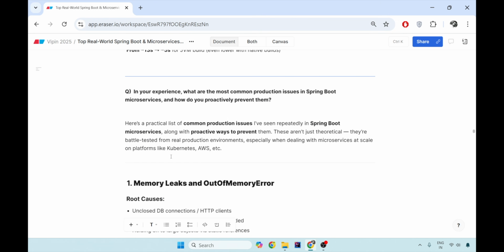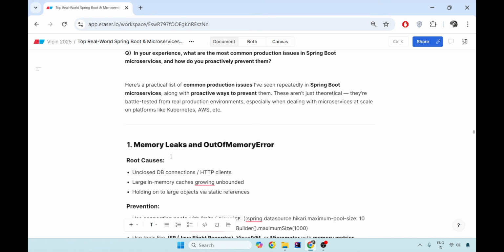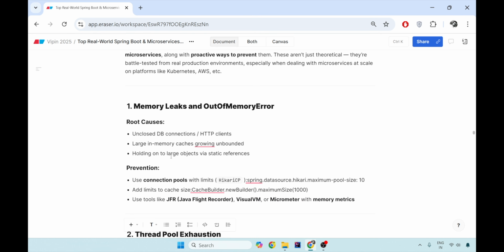Here is the list of production issues that we have repeatedly faced in a Spring Boot microservice application. Preventing them is very important, because in a real-time production environment, especially when dealing with microservices at scale with K8s, these problems become big, critical issues.